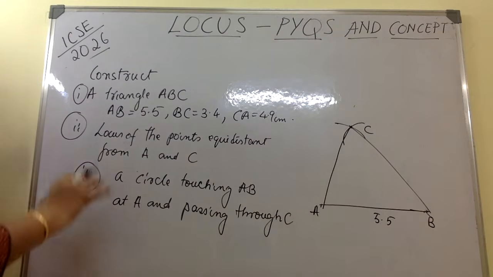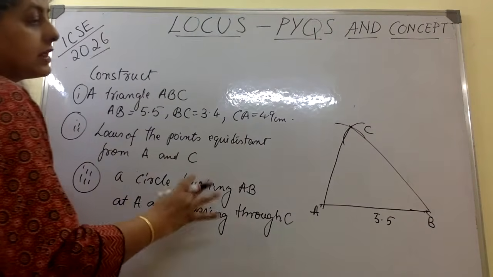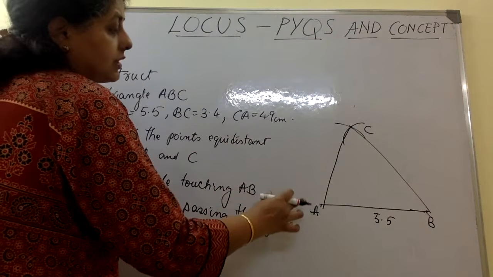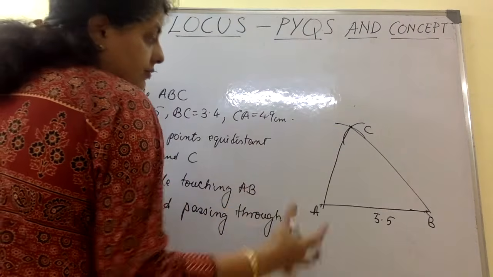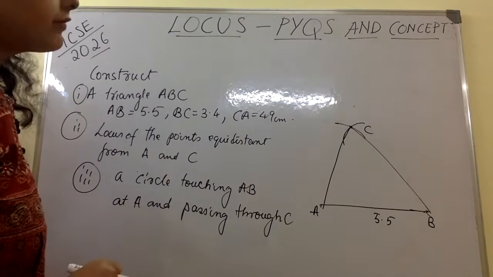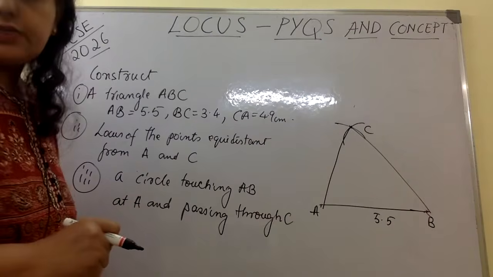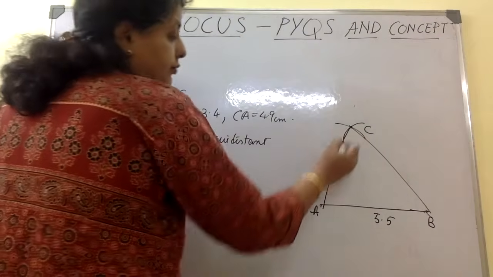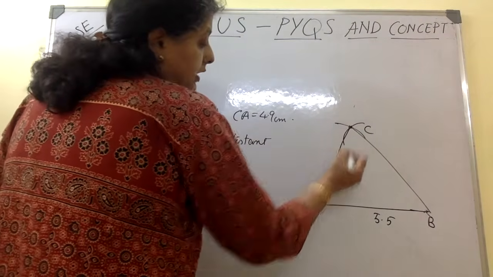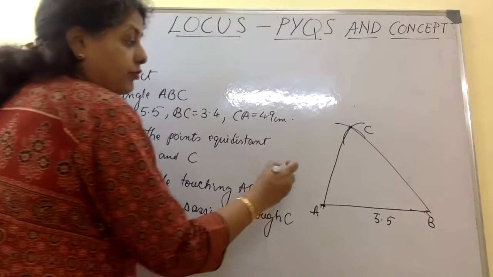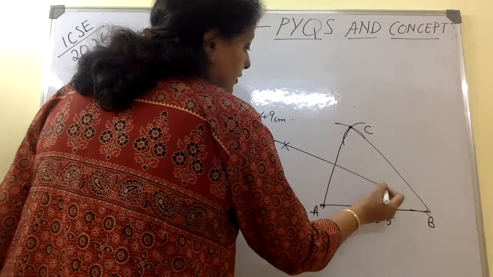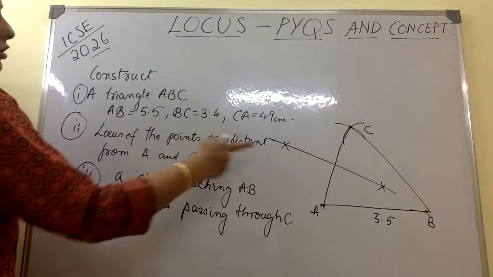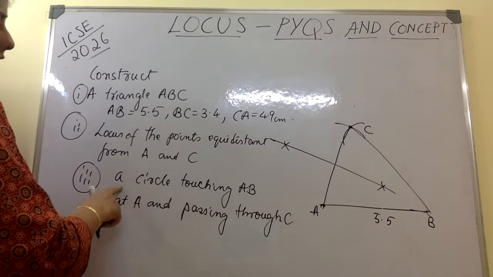Now, locus of the points equidistant from A and from C. So if we want the locus of the point equidistant from A and C, we have to draw the perpendicular. They didn't say the lines, they said the points. So we have to make the perpendicular bisector by that arc method. Okay, we got the locus. And that is the second part.